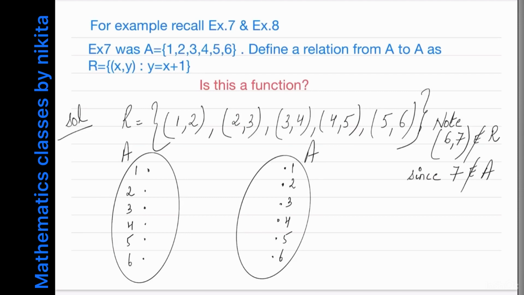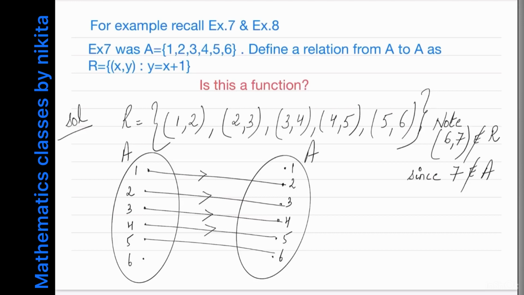So 1 is related to 2. 2 is related to 3, 3 is related to 4, 4 is related to 5, 5 is related to 6. This is the arrow diagram.